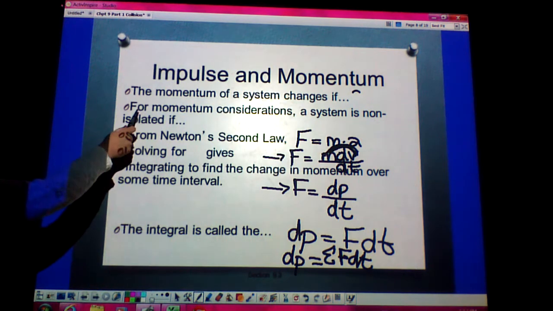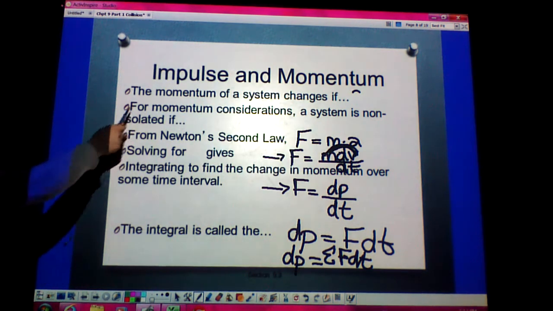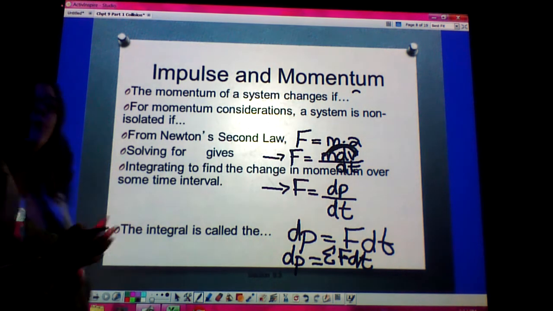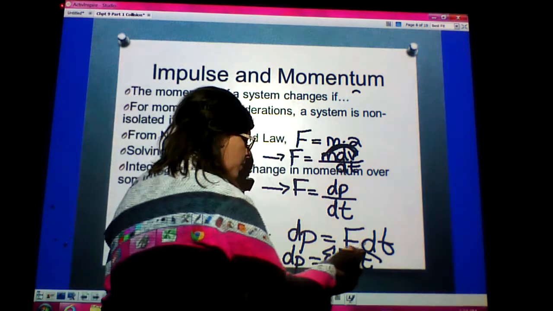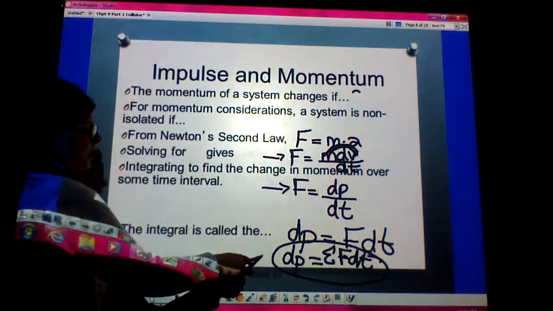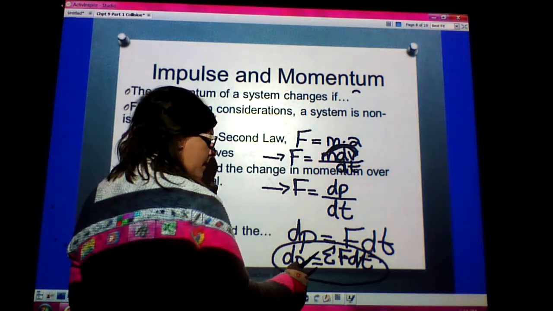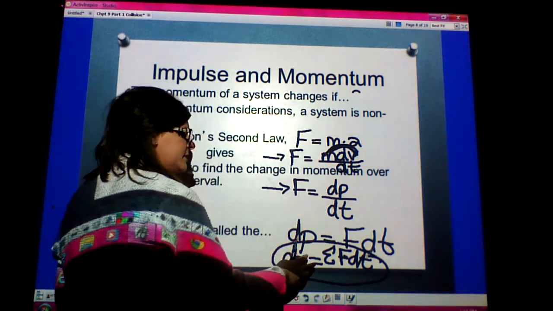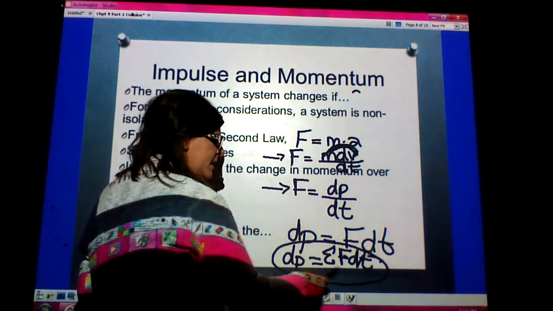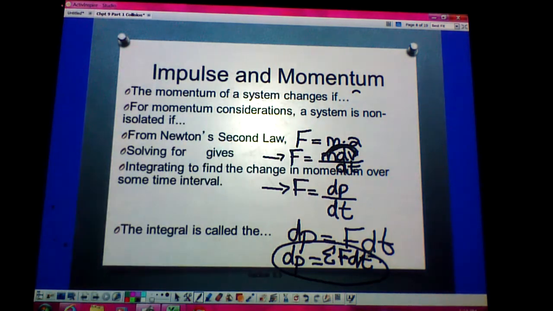So when we say that for momentum considerations a system is not isolated if a net force acts over a time interval, we mean that my momentum is going to be changed based on my net force acting in some time interval.